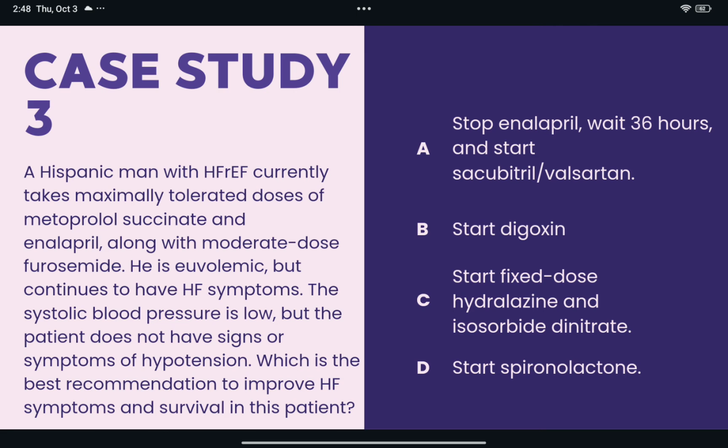Now see here, because the patient is on optimal pharmacotherapy and continues to have symptoms, another agent is warranted. Low dose spironolactone is unlikely to decrease the BP and will confer a survival and symptomatic benefit. Changing to sacubitril/valsartan will likely worsen the low BP. Digoxin will only improve symptoms and not survival. Fixed dose hydralazine and isosorbide dinitrate would be appropriate if the patient were African American. So here we have to start spironolactone.